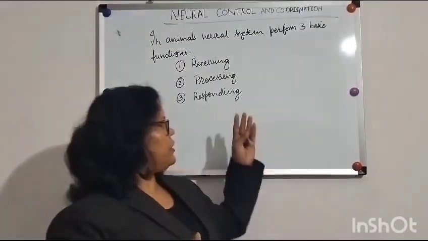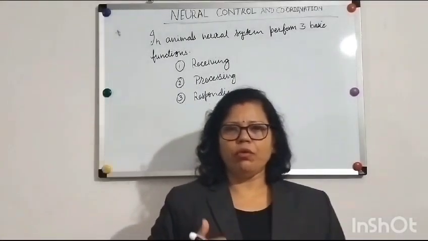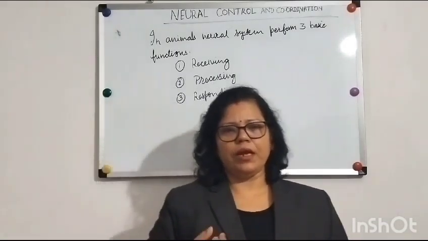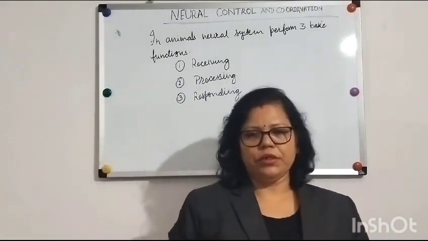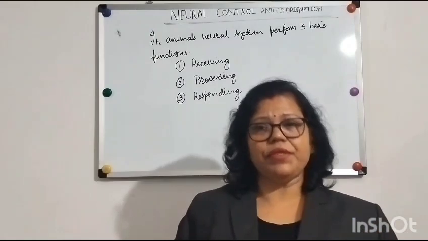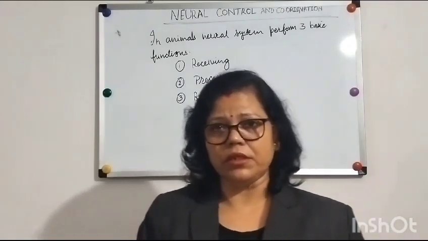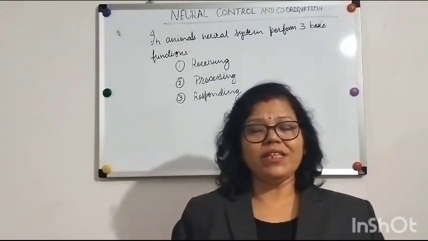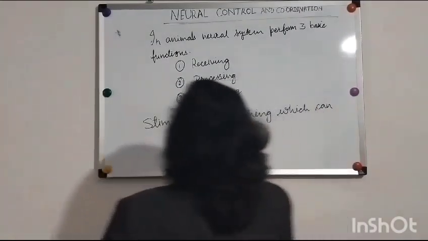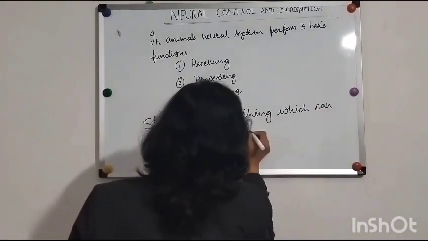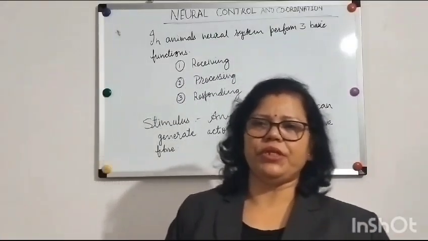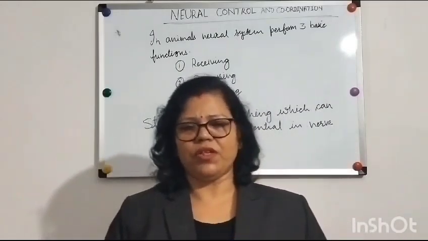Now that we know these three basic functions, let me start with how the nerve impulse is generated, how the neuron cells receive the information, and how it is conducted. First of all, we should know that the nerve fiber receives the stimulus. So how does it receive this stimulus, and what is a stimulus? The stimulus is anything which can generate an action potential in a nerve fiber. That is called a stimulus for nerve fibers.